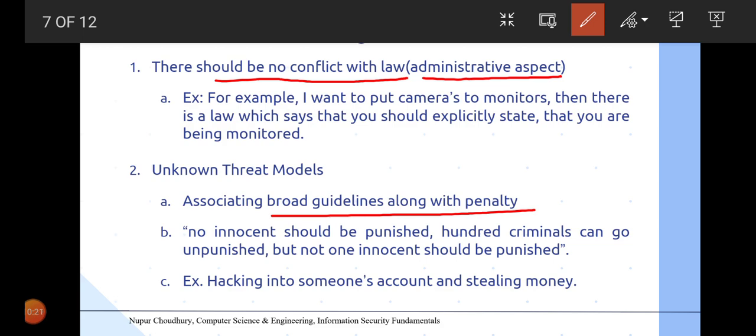According to this threat model, no innocent should be punished. 100 criminals can go unpunished, but not one innocent should be punished. So according to the law, you cannot give a penalty to an innocent person. Now it becomes very difficult to identify who is an innocent person.